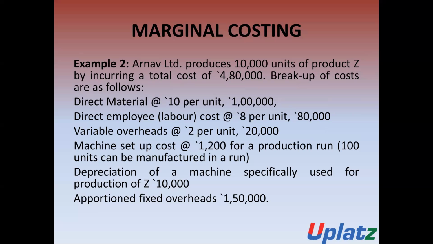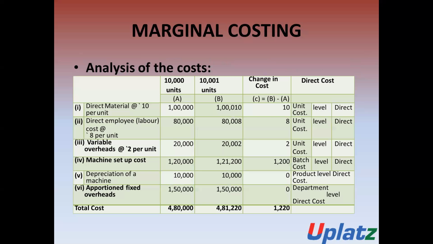Depreciation of the machine specifically used for the production of Jet is 10,000. Apportioned fixed overhead is 1,50,000. These are the breakup of the 4,80,000.